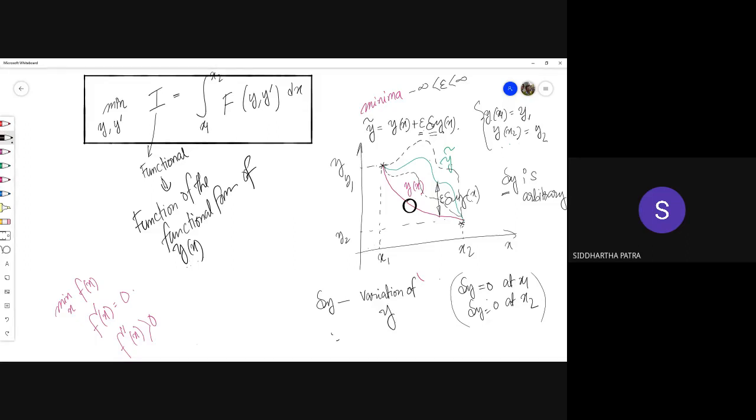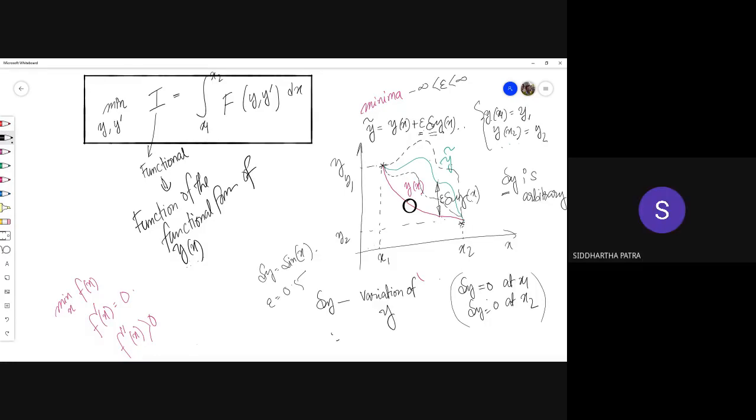Then the deviation from the optimum solution is 0.5 sine of x. So I take delta y to be sine of x, which is a function of x, and epsilon to be 0.5. So the arbitrary function would be the optimum solution plus 0.5 sine of x.